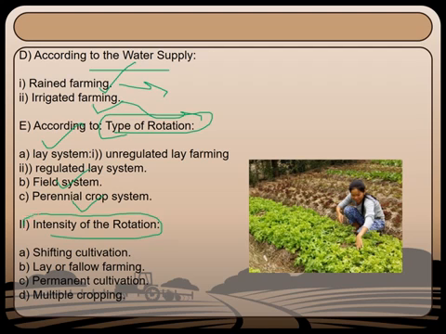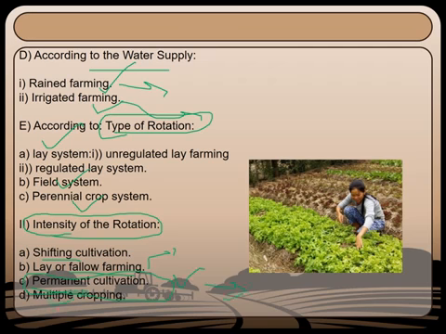The next thing is intensity of the rotation. Based upon the intensity of the rotation, it is classified as shifting cultivation, that is land is cultivated once and then shifted to another. Ley or fallow farming is done in the same land, that is the land is allowed to be fallow for some time. That is, land is allowed to be barren for 6 months, and then it is cultivated in the next 6 months. And permanent cultivation is where the same type of crop is grown in the land continuously.